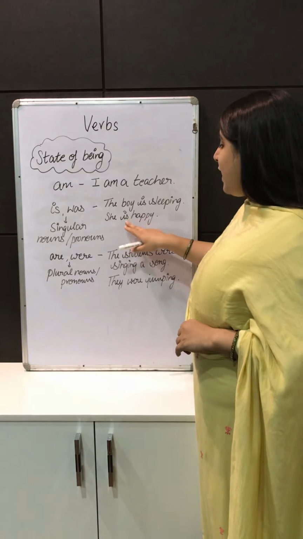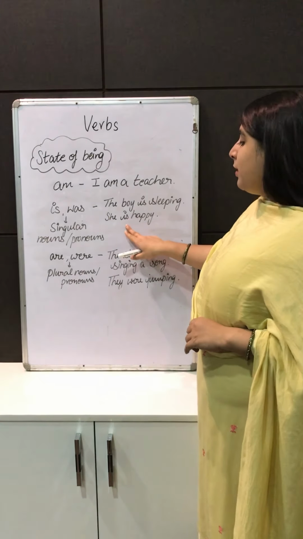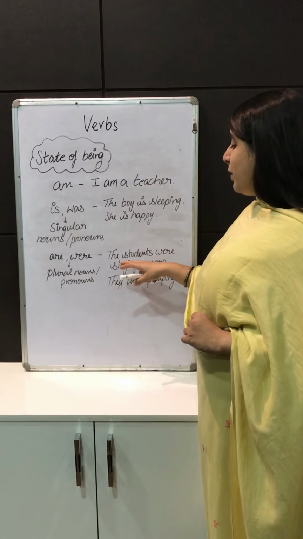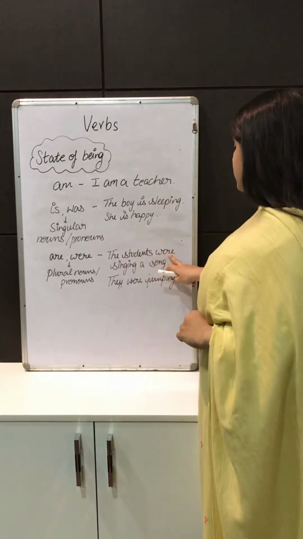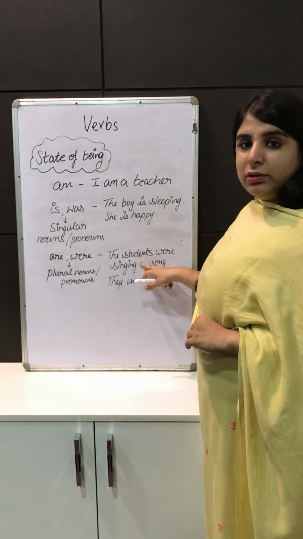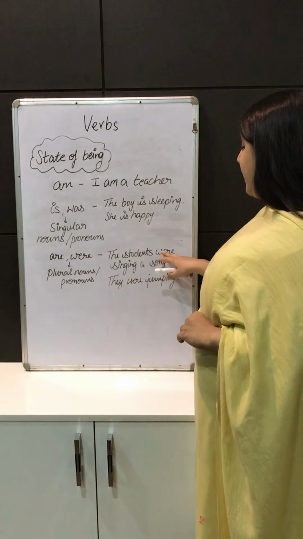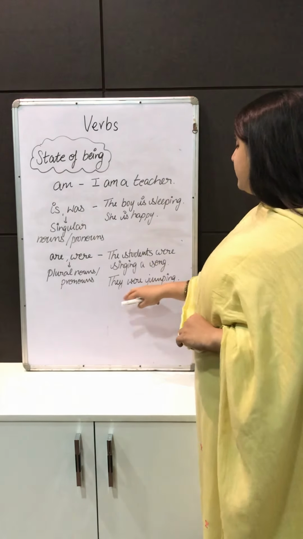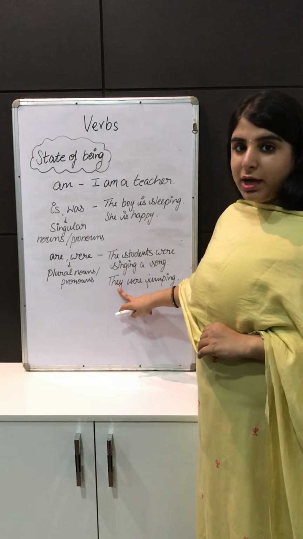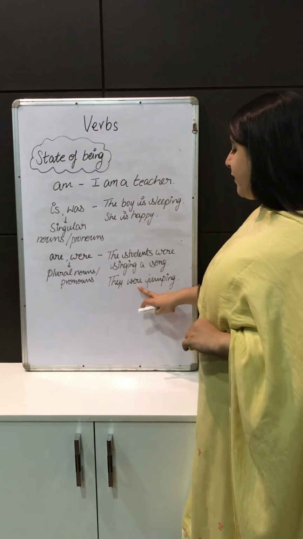So with it we have used is. Are and were are used with plural nouns and pronouns. So when I say the students were singing a song, students is a plural noun. So with that we have used were. They were jumping. So they is a plural pronoun. So with plural pronoun we have used were.